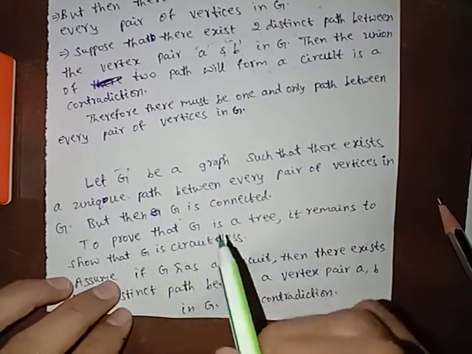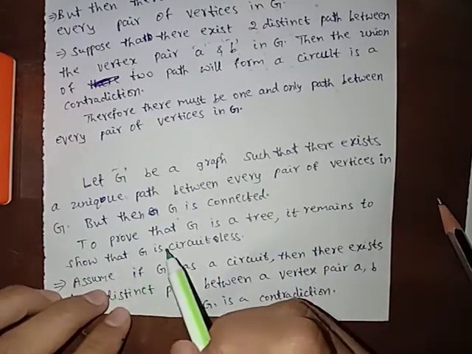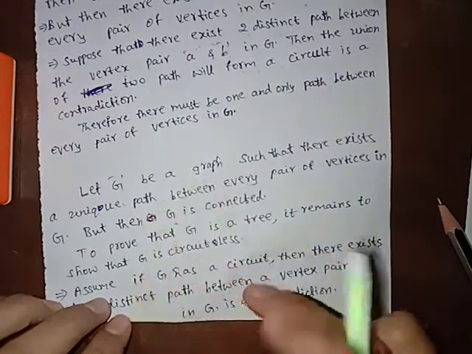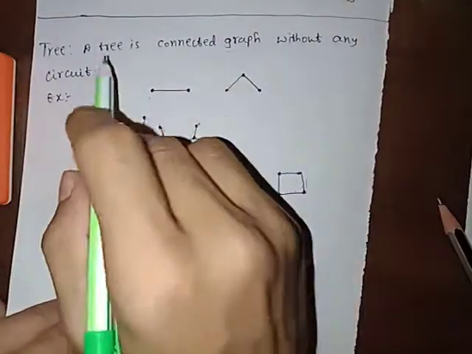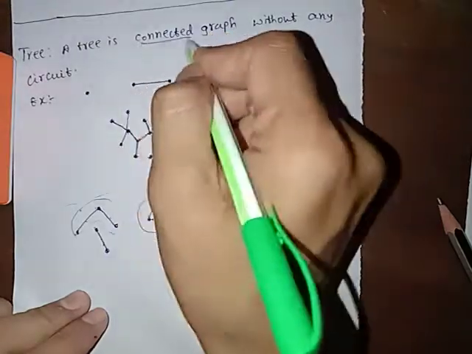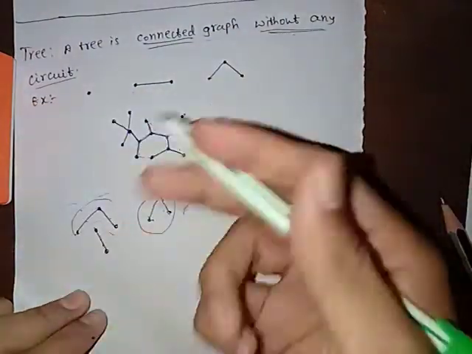To prove that G is a tree, it remains to show that G is circuitless. To prove G is a tree, we have to prove G is connected and G is circuitless.